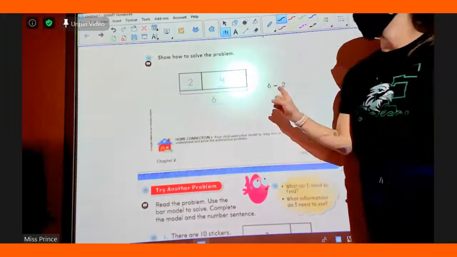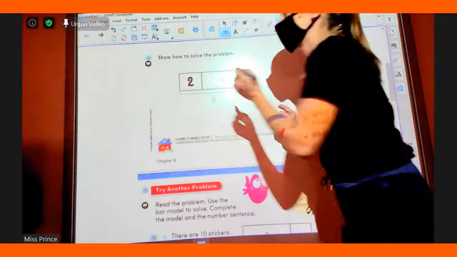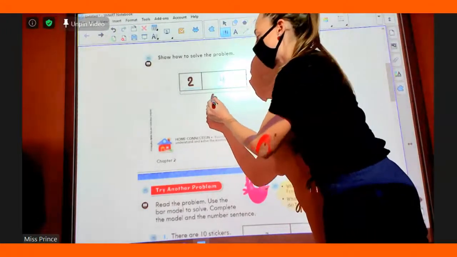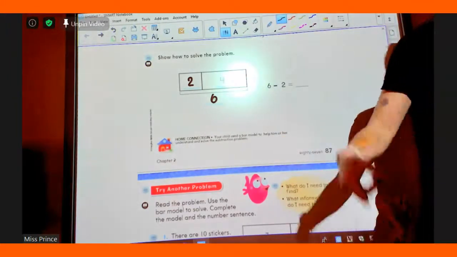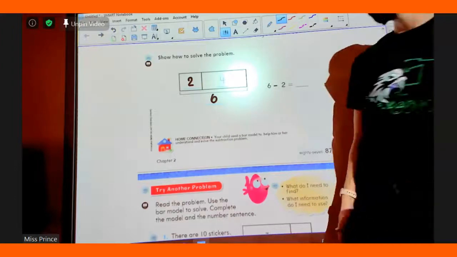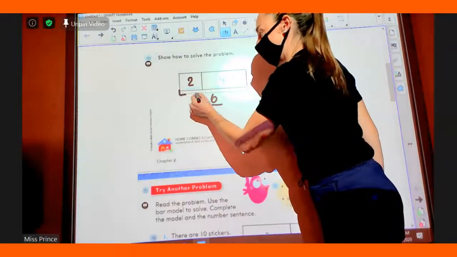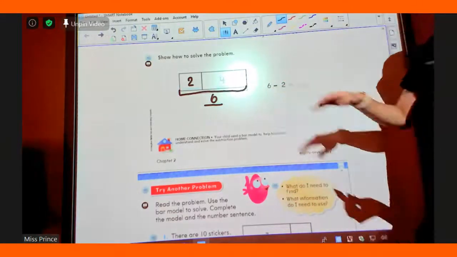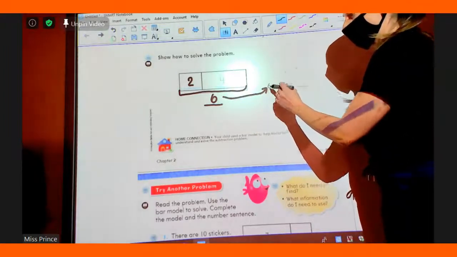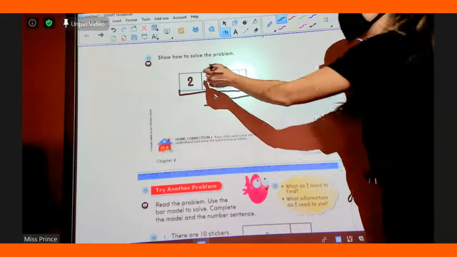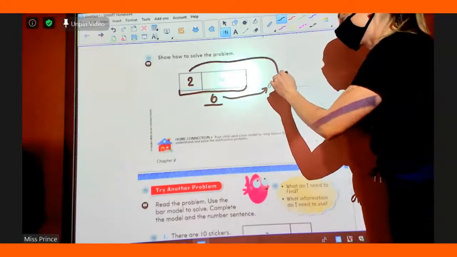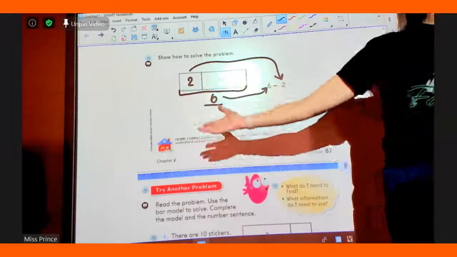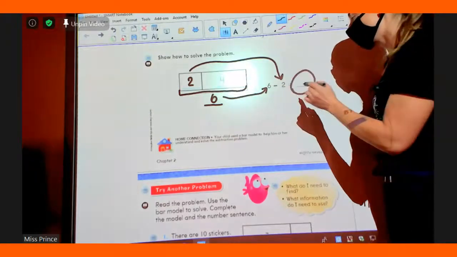Now, we knew that 2 were taken out, so that number was already given. We also already knew that there were 6 altogether. So, if the biggest number is what we start with, this number down here that shows all of this is always going to be the biggest number, right? Yeah. So we have to start with the biggest number, which is a 6. The 2 right here is how many we took away. We took away how many? 2.